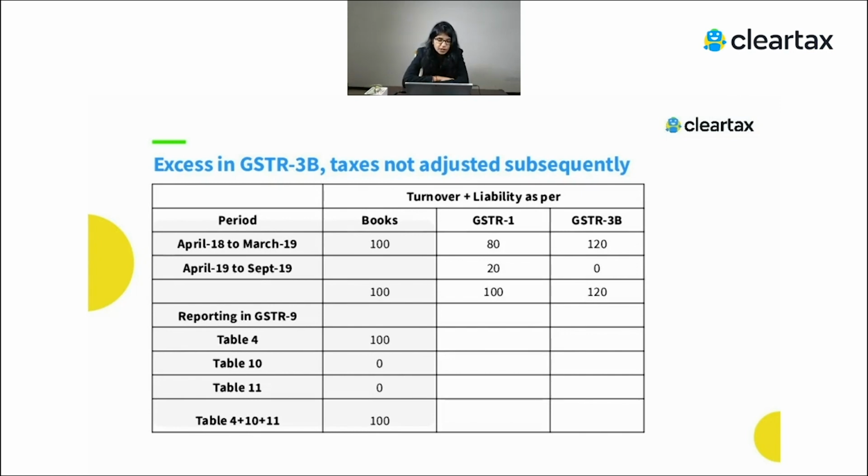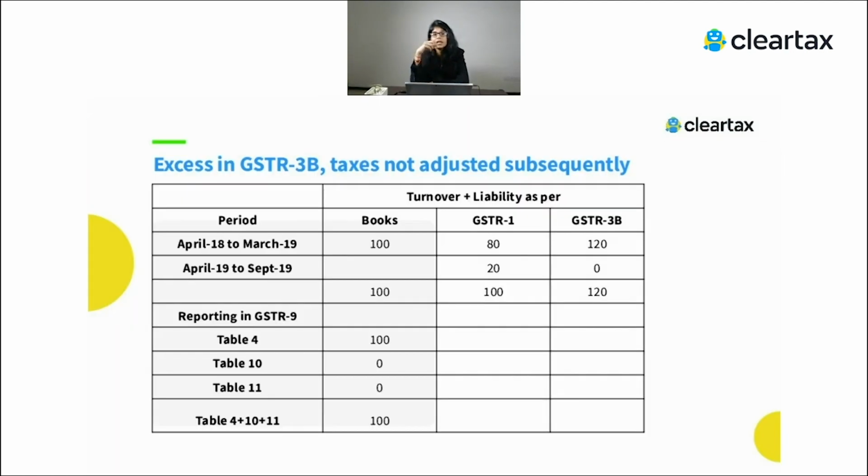Now the other question is, let's say you have not adjusted. As per books it's 100, GST 1 it's 80, and 3B is 120. But in the next year, you have not adjusted. So if you have not adjusted, your liability actually is 100. So you will just show as per the actual liability in table number 4. So you will show in table number 4 100, which is your actual liability. So that is how we have to report while we are filing the GSTR 9.